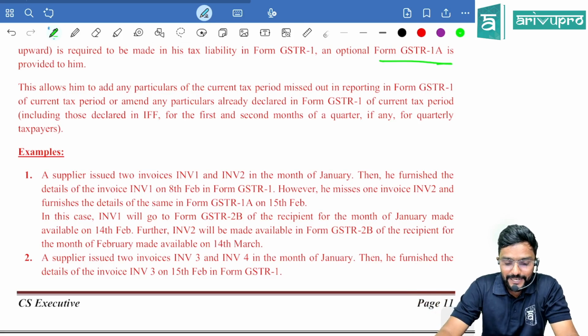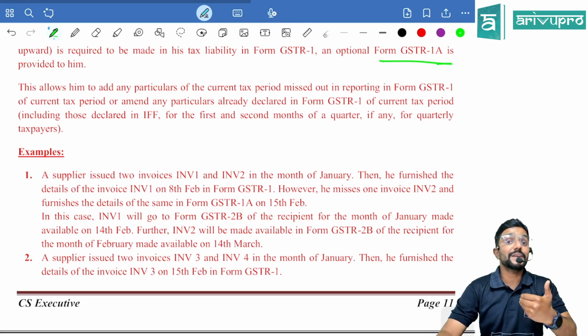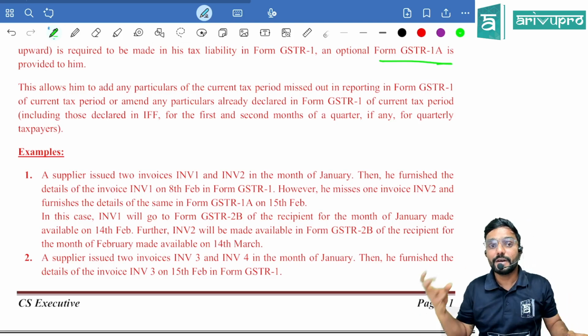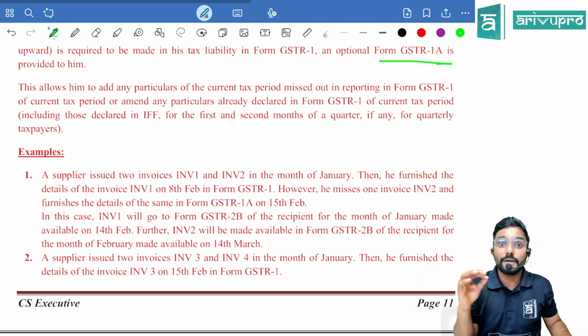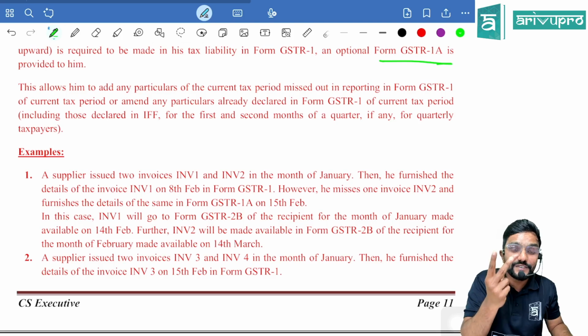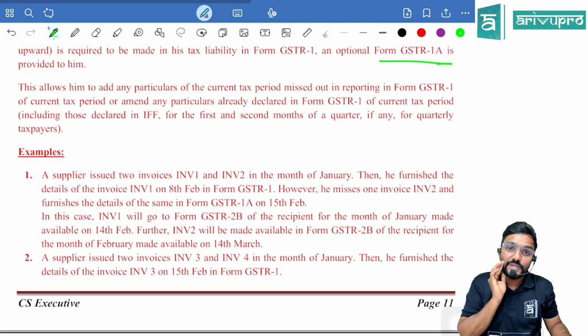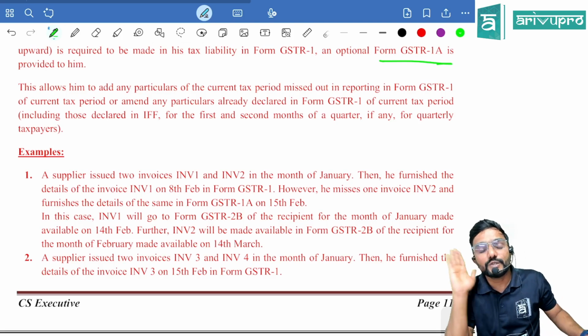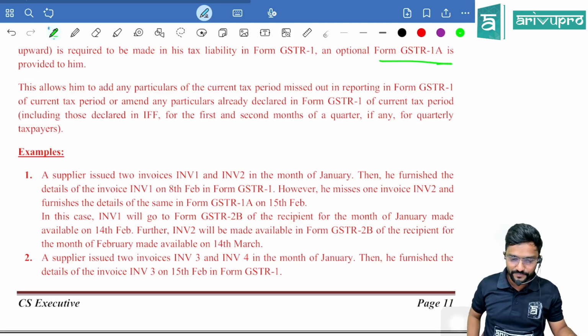Or amend any particulars already declared in GSTR 1 of the current tax period, including those declared in invoice furnishing facility. So for those suppliers who are following QRMP, quarterly return monthly payment, they would have given the details of their outward supply made to registered recipient using invoice furnishing facility for the first 2 months. So in that case, if any wrong information is given for the first 2 months using invoice furnishing facility, can we correct that also through 1A? Yes, you can correct it.